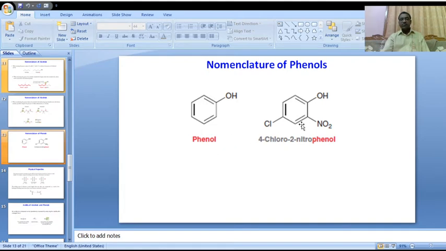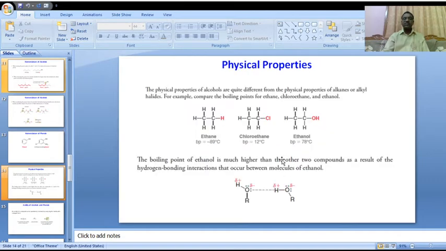Here, the numbering starts from here: 1, 2, 3, 4. 4-chloro, 2-nitro-phenol. Okay, this is about cyclic rings with a hydroxy functional group compounds.